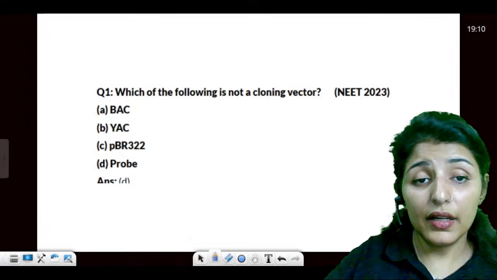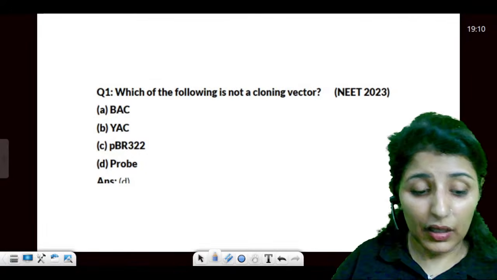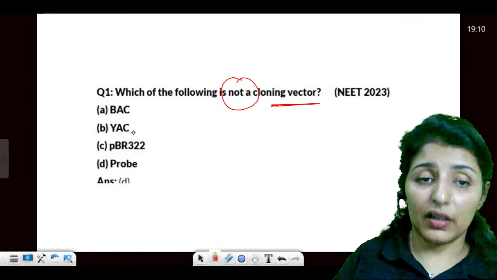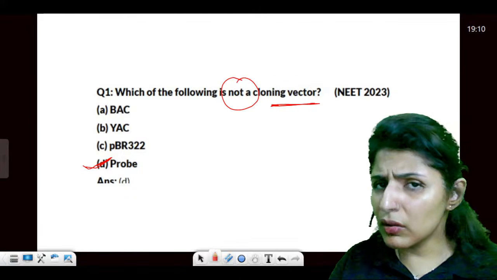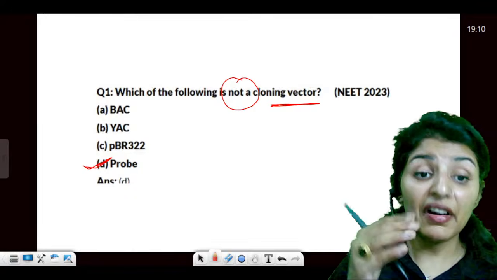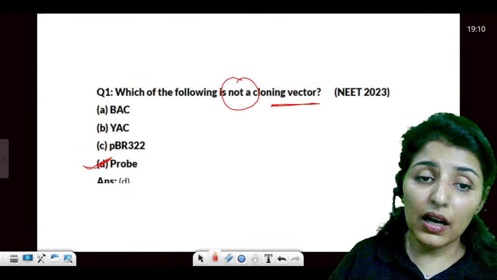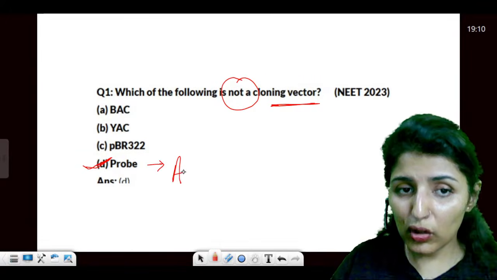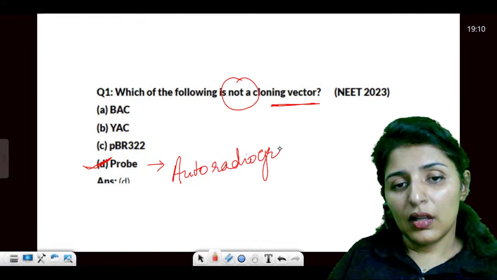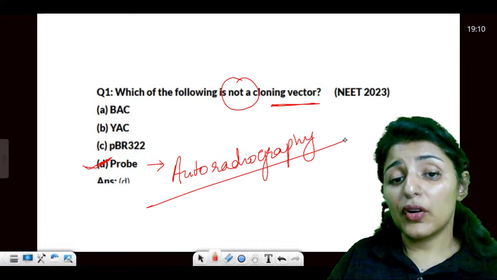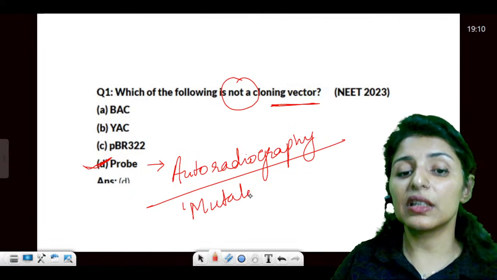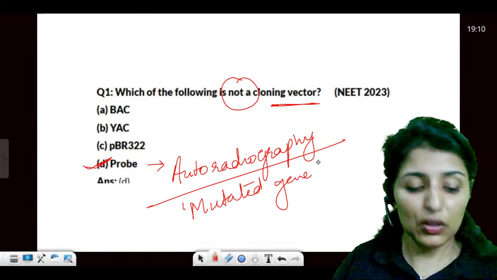Now, moving ahead, which of the following is not a cloning vector? Probe is not a cloning vector. Probe is the one which will diagnose, which will find out what's happening. We use a radioactive probe in autoradiography, while all the others are cloning vectors. Autoradiography is used to detect a mutated gene. So probe is going to be used here.